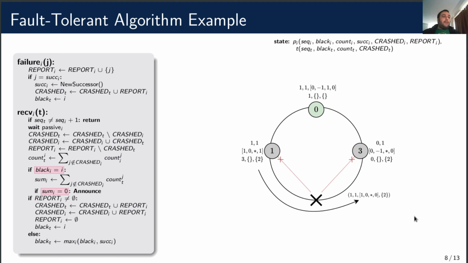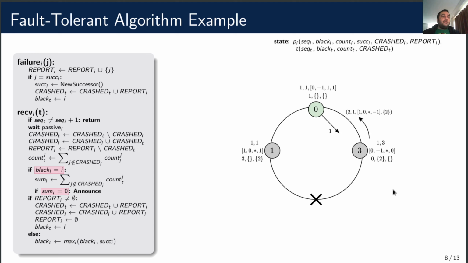The token's block is 1 to make sure that everybody learns of the crash. Also note that from now on, both 1 and 3 will ignore the counts of 2. Next, the token is received at 3. 3 clears its report set, writes its count, and increments the sequence number of the token.